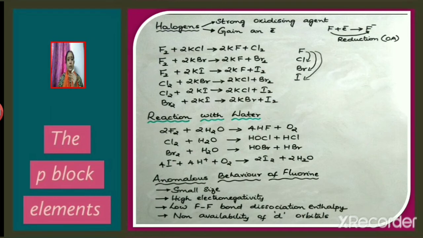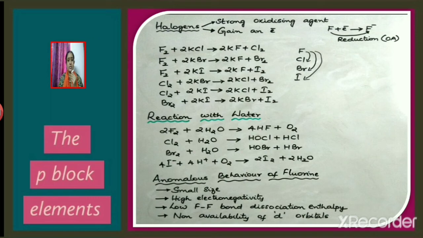Fluorine can react with potassium chloride, potassium bromide or potassium iodide to give potassium fluoride and chlorine, bromine or iodine. Similarly, chlorine can react with either potassium bromide or potassium iodide to give potassium chloride and bromine or iodine. Bromine reacts with potassium iodide to give potassium bromide and iodine.